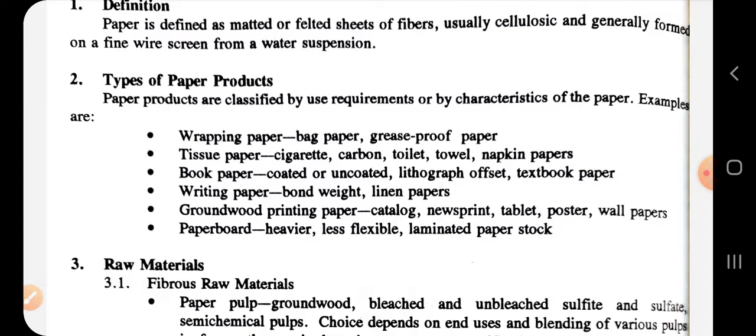Writing paper is bond weight linen papers, ruled papers, which are brown wood printing paper, that depends on the need of the printing. So for magazine the paper type is different, for newspaper print it is different, for posters. So depending upon the use, brown wood printing paper is made. Then is paper board, which is our cardboard. It is not as flexible as paper and is on the thicker side.